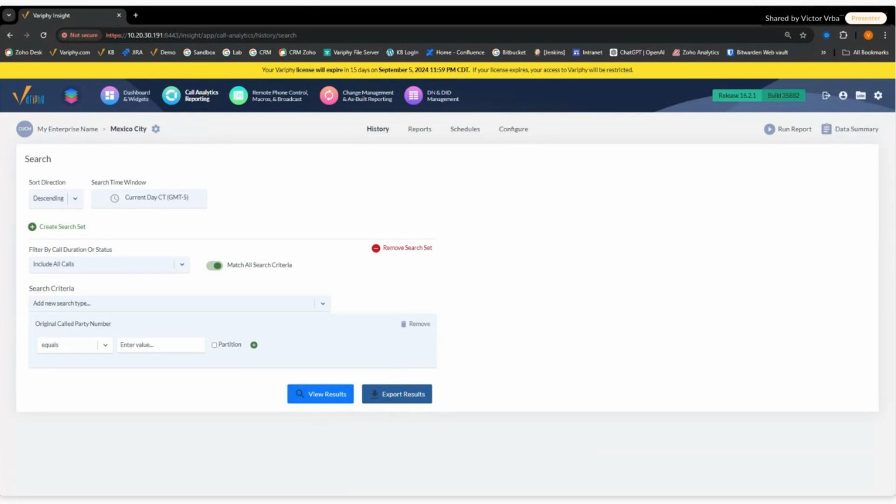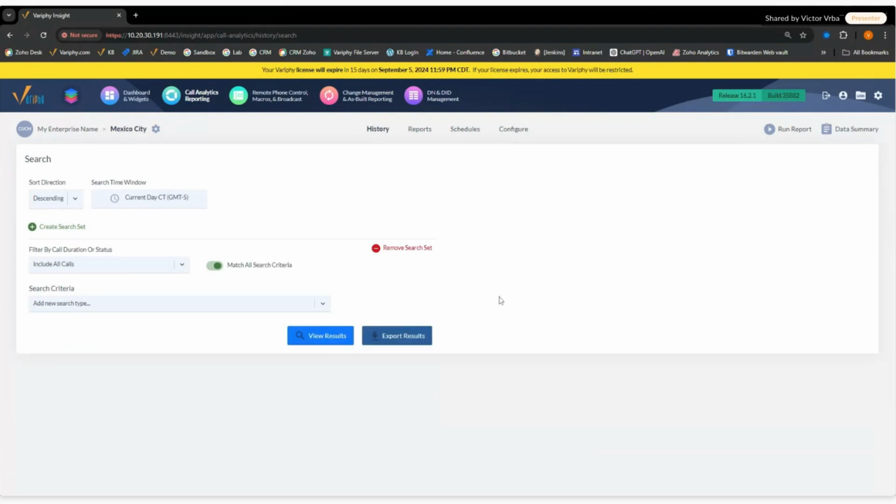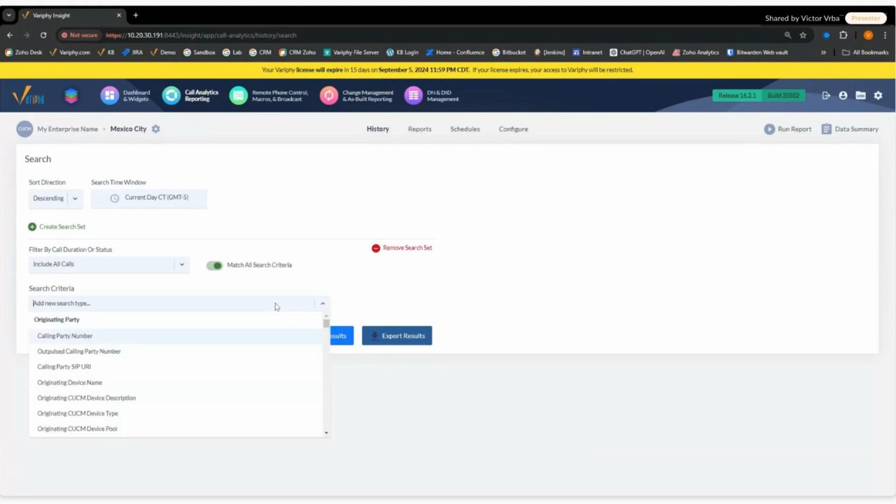Now, if you haven't downloaded our templates from the website, this is a template. You don't have to create this from scratch, but I do want to walk people through how to create this, because it's actually a pretty simple report, but it's an extremely powerful report. From our history search or from our report section, there are two different ways to do the same thing. I'm going to work out of our history section here, and I'm just going to choose our devices.